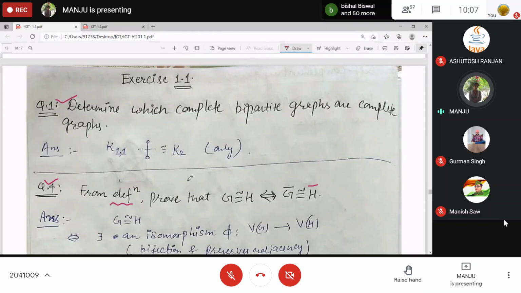When you say two graphs are isomorphic, tell me, anybody, when do you say two graphs are isomorphic?